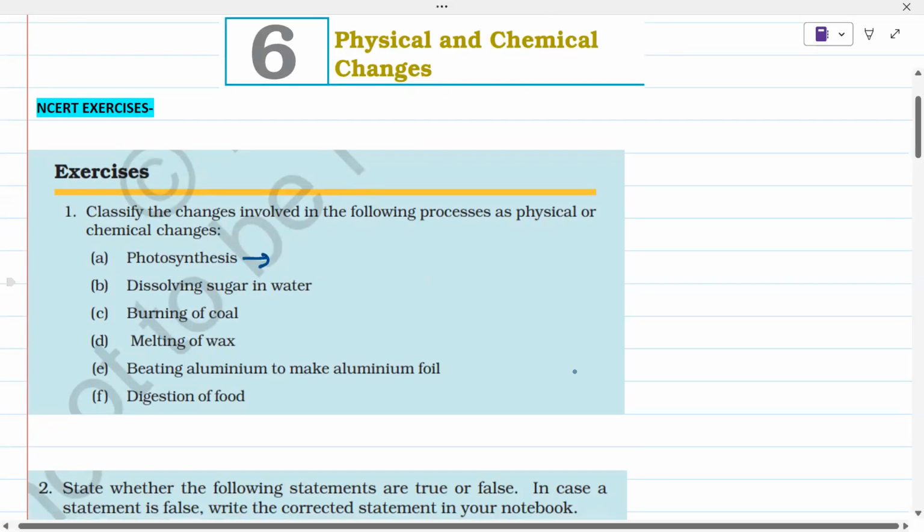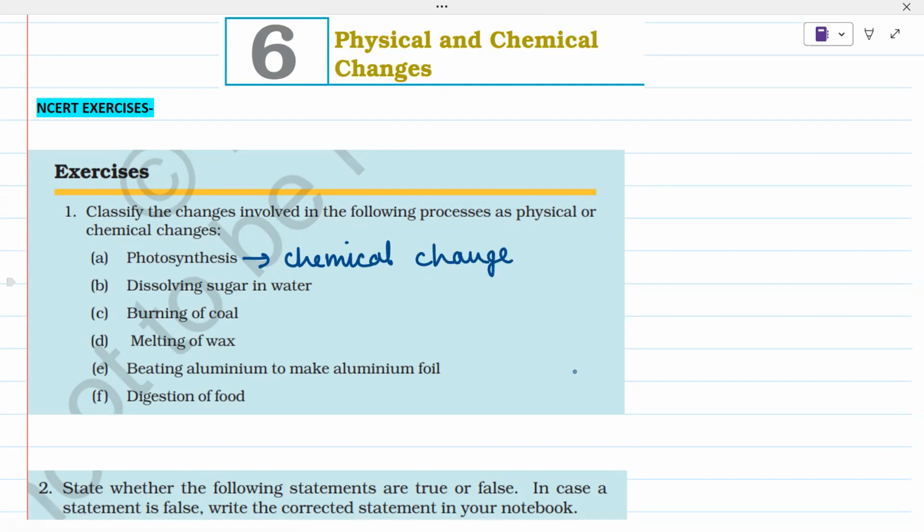Photosynthesis is a chemical change. Why? Because food is formed. Then dissolving sugar in water, it is a physical change because it is a reversible process.